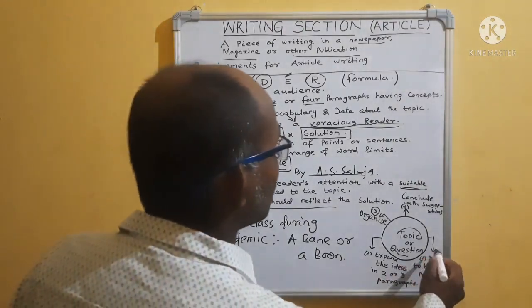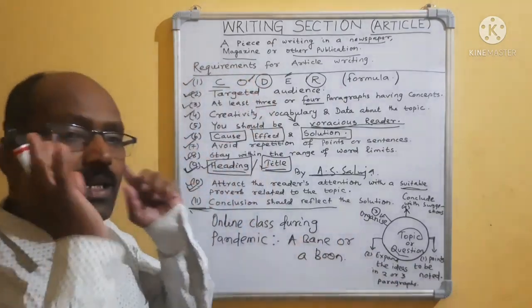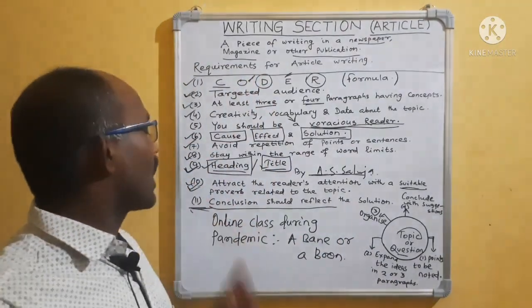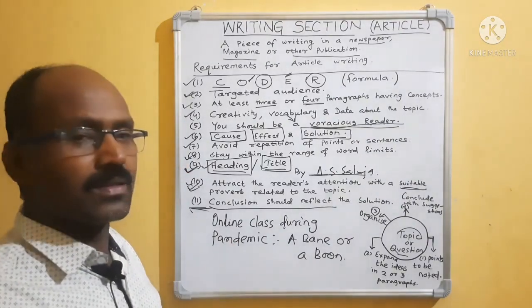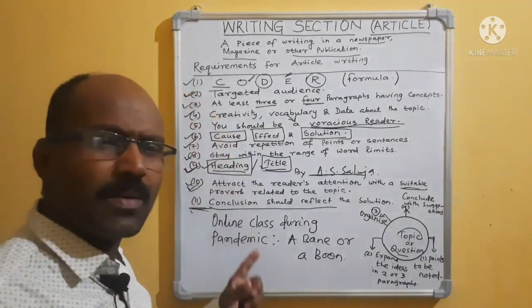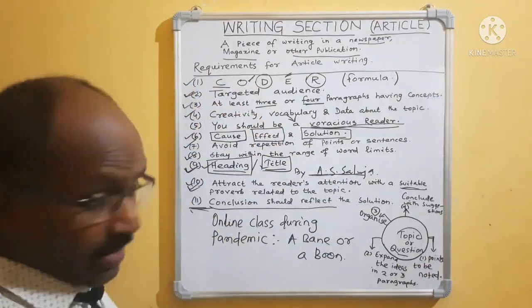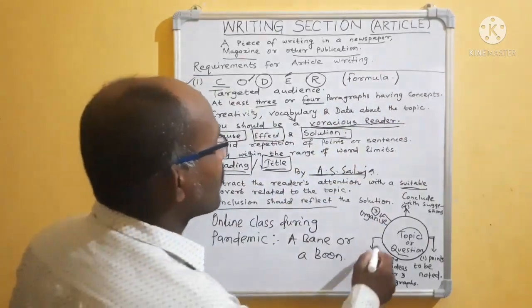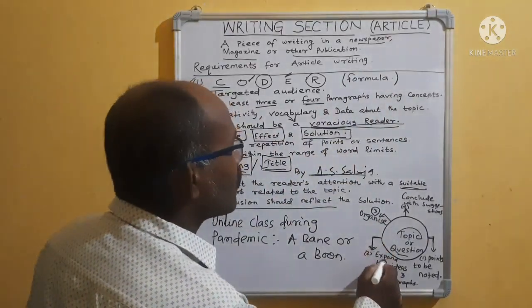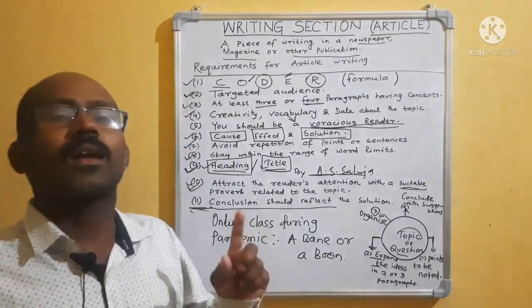First thing, what you will do? First, note the points in your mind. What is online class? Why is online class? What is pandemic? You have to collect these different points in your mind. After that, when you get many more points, you will expand the ideas into at least 2 or 3 paragraphs.